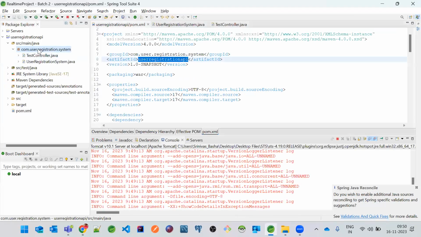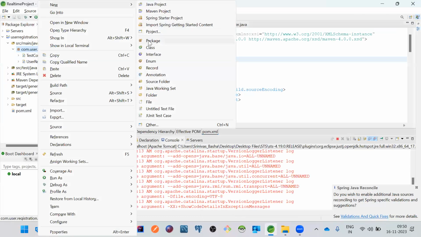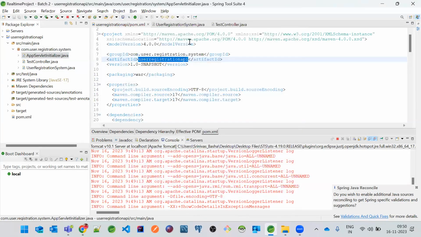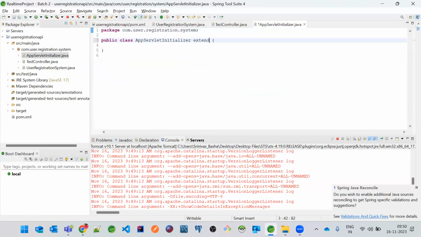So I just wanted to create one class, which is AppServletInitializer. You don't have to note it. Just watch it, because otherwise, if you don't see it, you will not understand the steps that I'm following. Okay, yeah. You'll get all the notes, don't worry about that, okay?